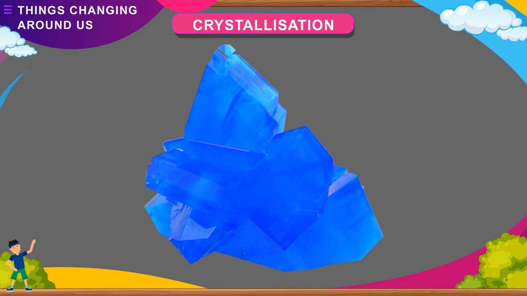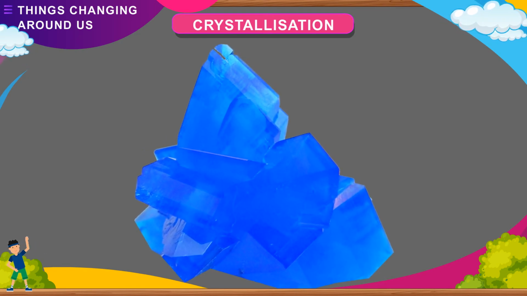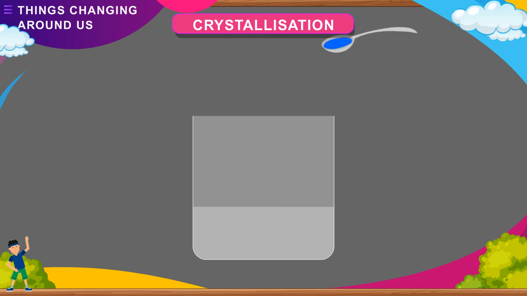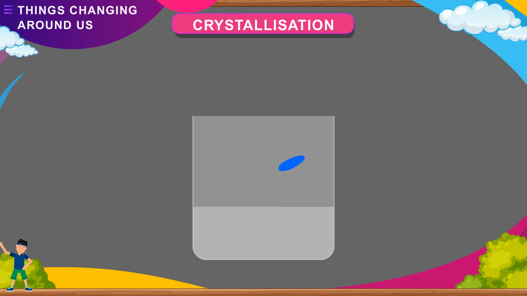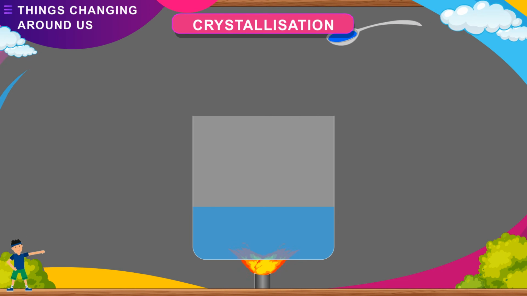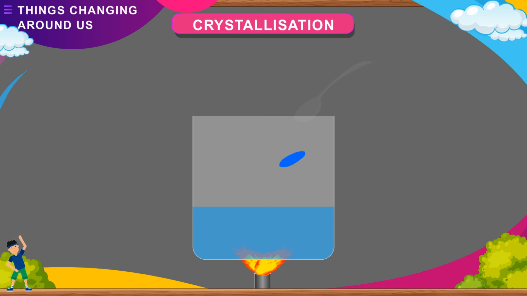Here is an activity to make pure crystals of copper sulfate. To make pure crystals of copper sulfate, take some water in a beaker and add a teaspoonful of copper sulfate in it. Stir the solution till it cannot dissolve more salt in it. Few crystals of copper sulfate may remain at the bottom of the beaker. Heat this and add more copper sulfate, stirring continuously till no more salt dissolves.